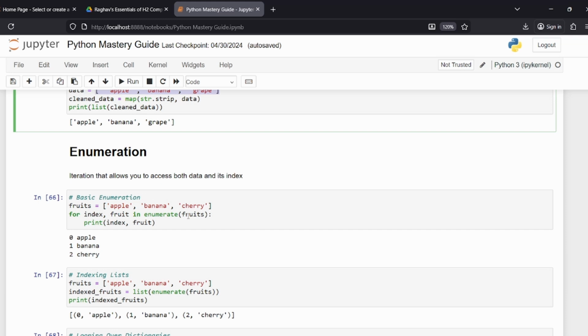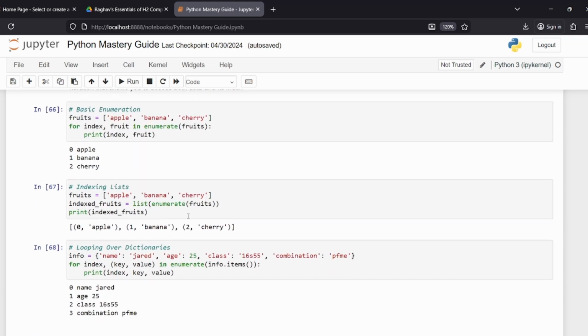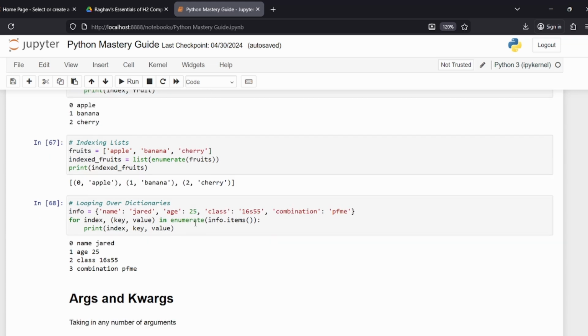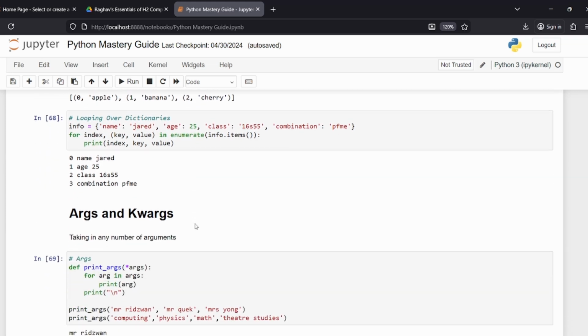And this is very useful if you want to, while in an existing loop, do something that you need to do again and again. So it just makes your life slightly easier. And then you can index lists this way, and then you can loop over dictionaries in a very similar way. So you can basically take all of the different pieces of data inside of a dictionary. So for example, name Jared, age 25, class 16S55, and combination PFME. You can do that and then print it out. So it makes sense. It's very easy.